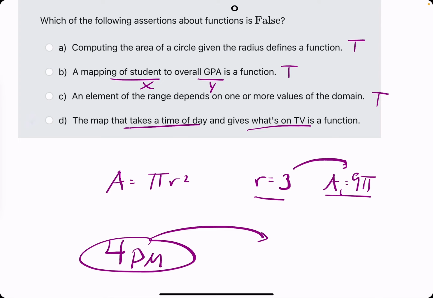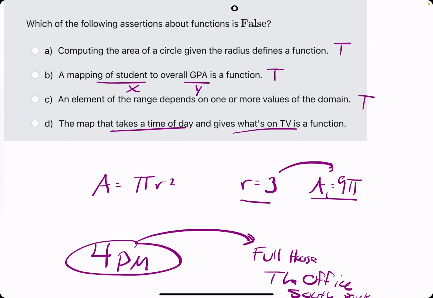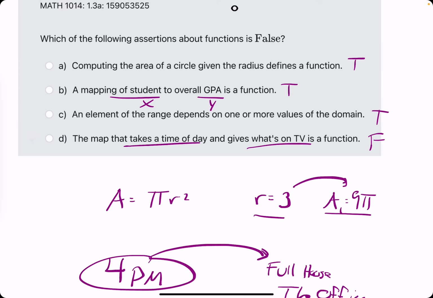At 4 o'clock, there are a bajillion different shows on. There's Full House, The Office, South Park, whatever. A bunch of different outputs from the same input of 4 o'clock. So that is totally not a function.